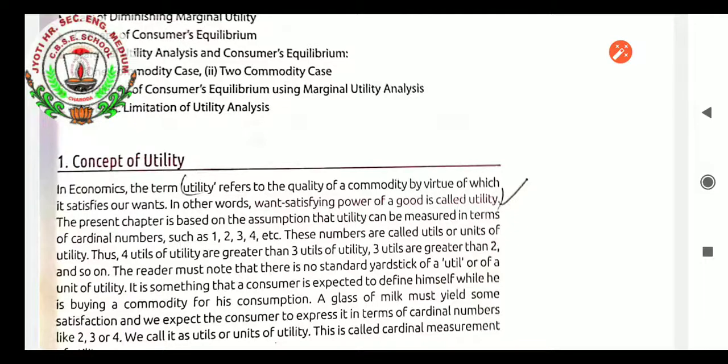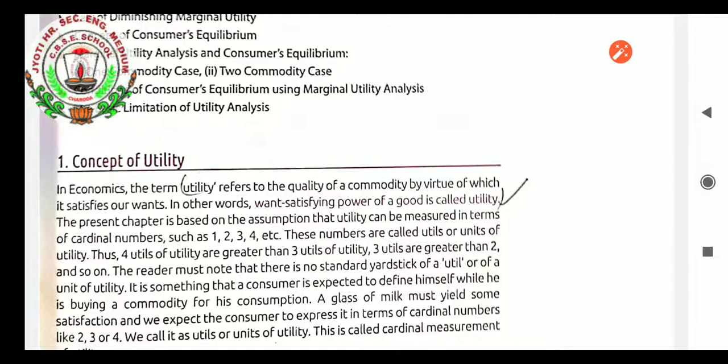The present chapter is based on the assumption that utility can be measured in terms of cardinal numbers such as 1, 2, 3, 4, etc. These numbers are called utils or units of utility. Thus, 4 utils of utility are greater than 3 utils of utility, 3 utils are greater than 2, and so on. Definitely, for some people 2 utils is enough, for some people 3 utils. With a good, 3 purposes of a person can be fulfilled, but for some people it is of one purpose only. So that makes sense of utility.